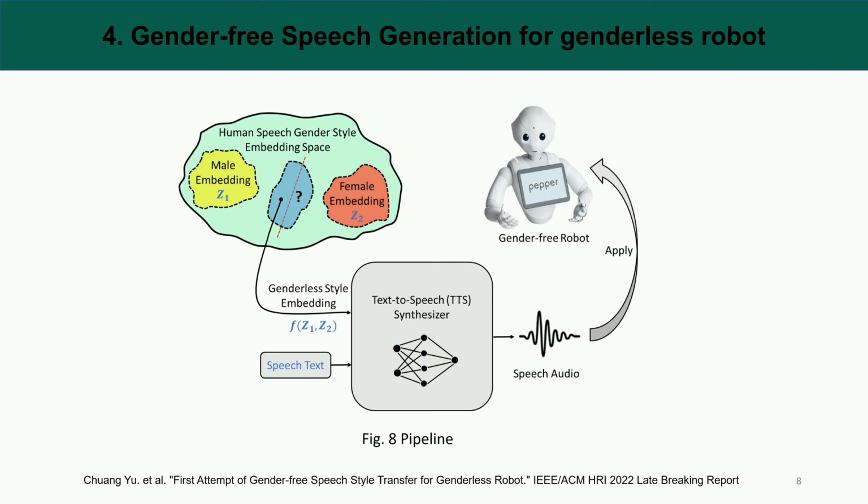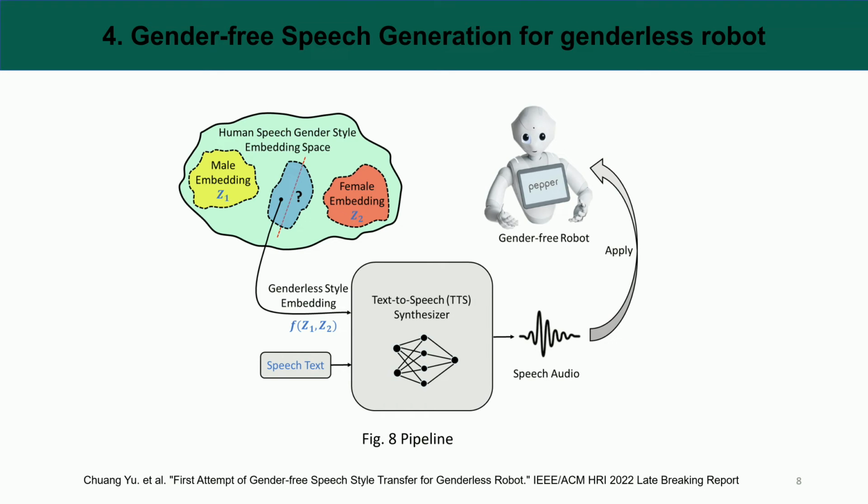Some robots for human-robot interaction are designed with female or male physical appearance. Other robots are endowed with no gender characteristics, namely genderless robots, such as Pepper and NAO robot. A robot with male or female physical appearance should possess the mapped speech gender style during a natural human-robot interaction, which can be learned from humans' male or female speech. In this paper, we make a new trial to synthesize gender-free speeches for physically genderless robots, which is promising in order to improve a more natural human-robot interaction with genderless robots.